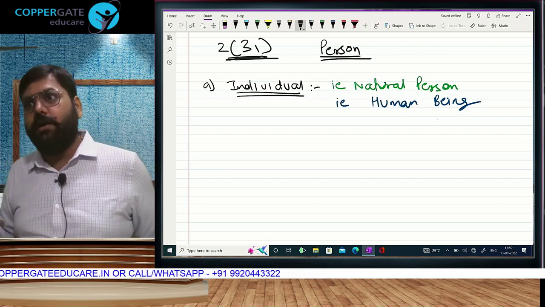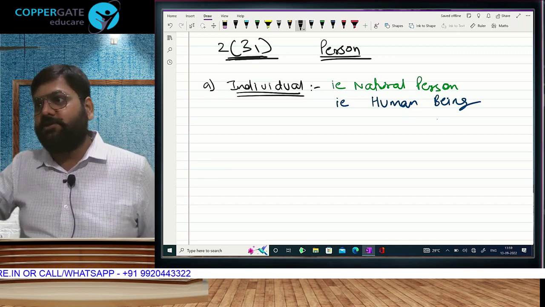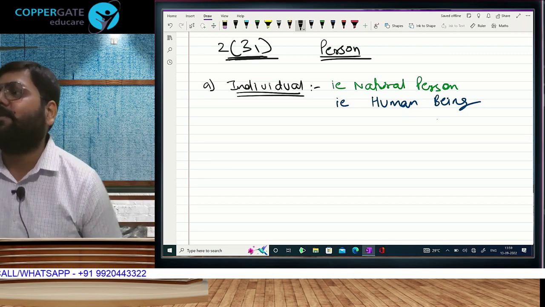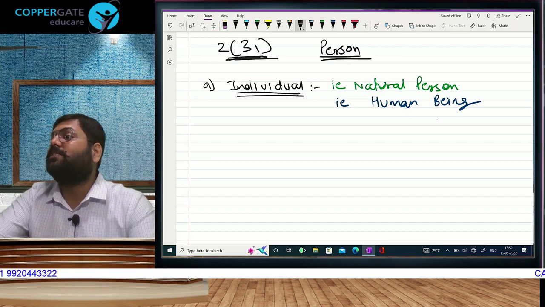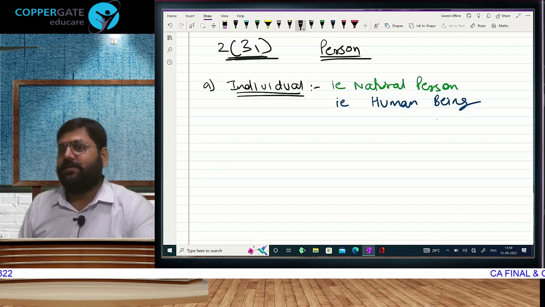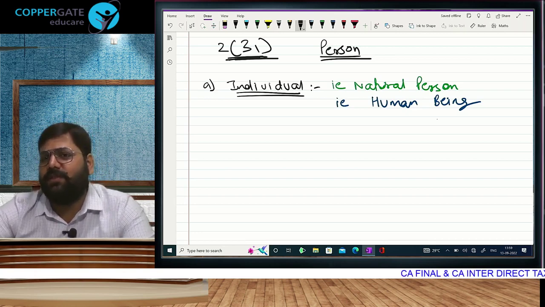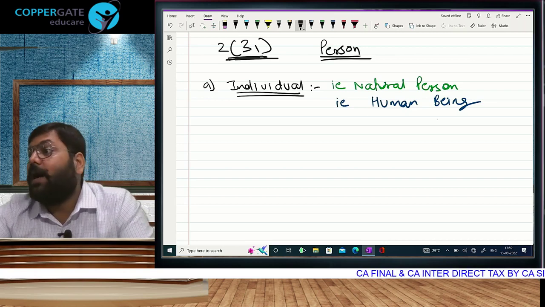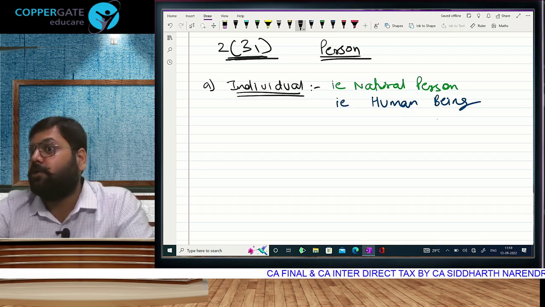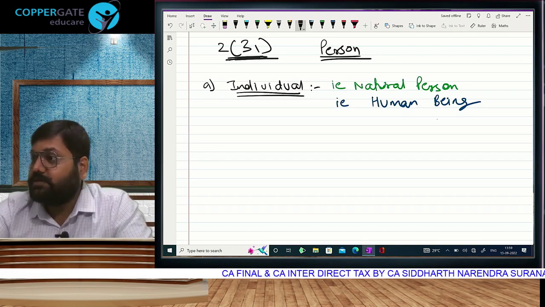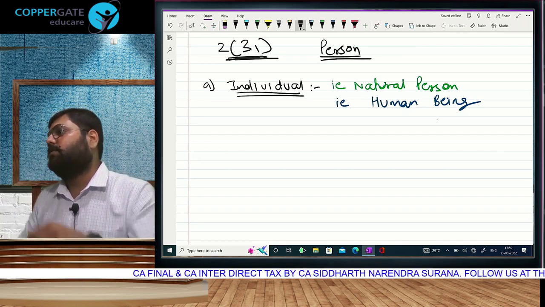So are we all individuals? Am I falling in the definition of person? Are you falling in the definition of person? Yes, we are only the first point in the definition. We thought all of us have to pay tax. Bas ho gaya, person. No, we are only the first point. There are further categories, but I am not going to go to the further categories now. We will first discuss: Sir, individual means all human beings. Now don't say, Sir, we don't have income. The question is not whether you have income. It is, if you have income, are you supposed to pay tax? Do you fall in the definition? Yes. Whenever you will have income, you will have to pay tax.